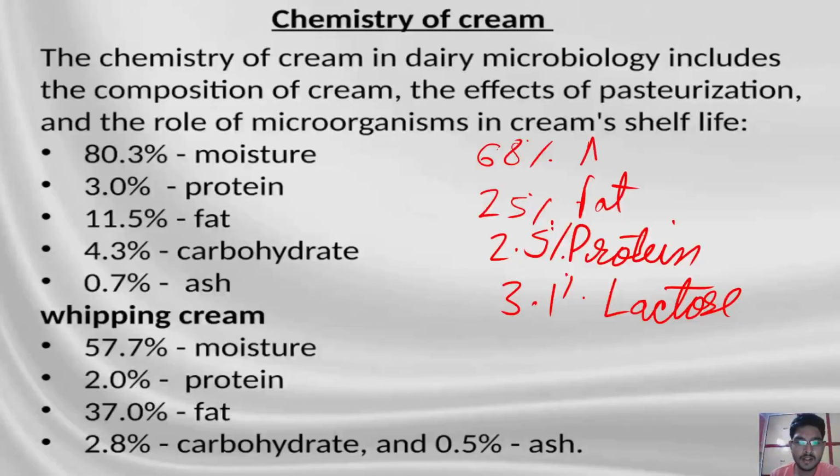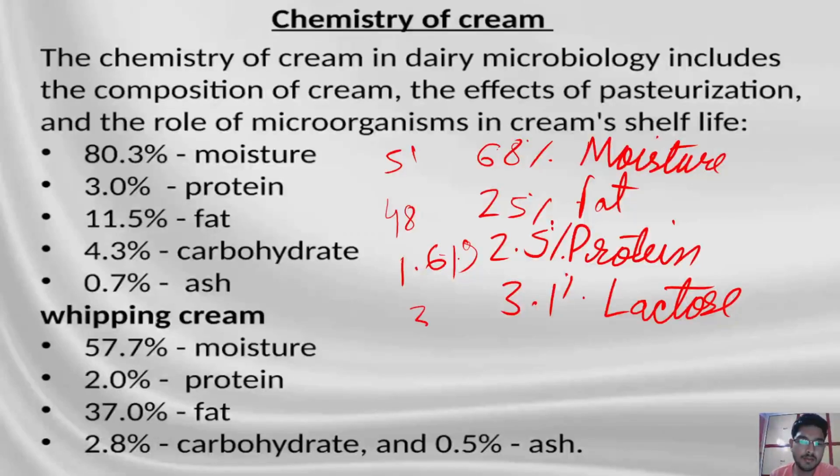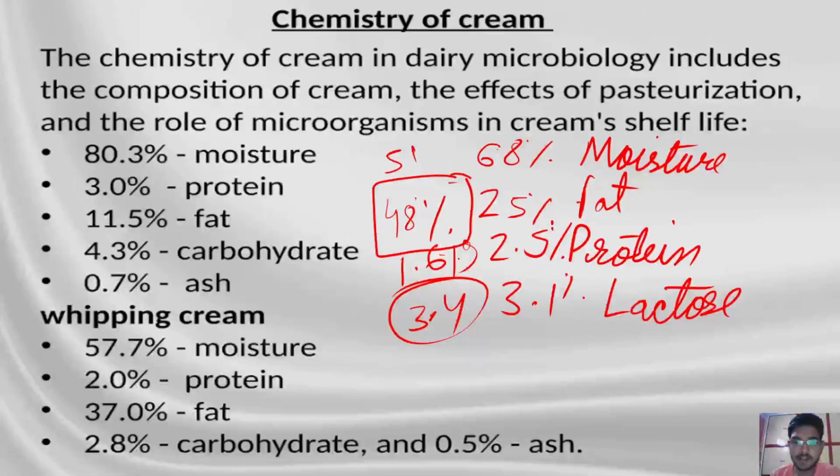As the fat content increases, the moisture content reduces. When the fat percentage is 48%, the moisture will drop to 51%, and the other constituents will not vary significantly. It will be 1.6 to 1.9% protein, and lactose will be similar, around 3.4%. So this general composition depends on the type of cream we are making on the basis of its fat percentage.